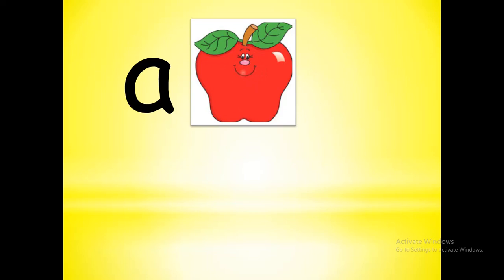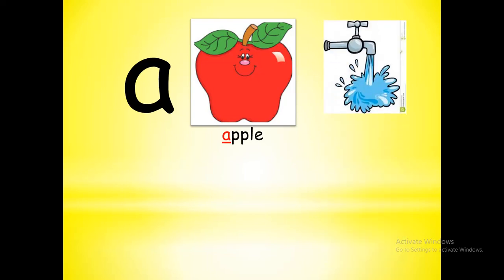Let's see. The first letter is A. A sound is A. One example we see is apple. A, apple. There's one more sound for the letter A. It is O. Now see, children, this is water. Can you see? The A letter sound is O here. W, A, T, E, R. Water. The letter A has two sounds. One is A, the other one is O. A for apple, O sound for water.